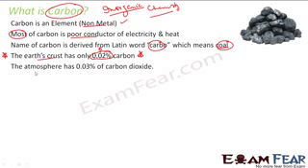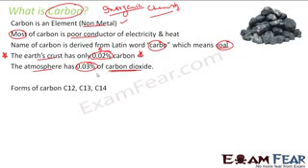If you talk about the atmosphere, it has only 0.03% of carbon dioxide, right? Still we talk about global warming and carbon dioxide increase, but it has only 0.03% carbon dioxide in the atmosphere. And there are various forms of carbon, C12, C13, C14. These are various isotopes of carbon. C14 is radioactive, but we will be focusing on C12, the normal carbon. So we'll be focusing more on C12 carbon, and they are all different isotopes of carbon.